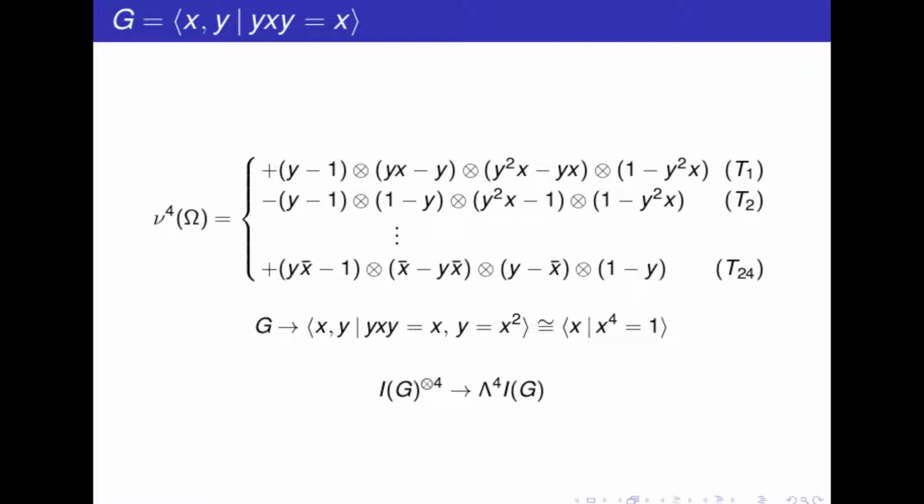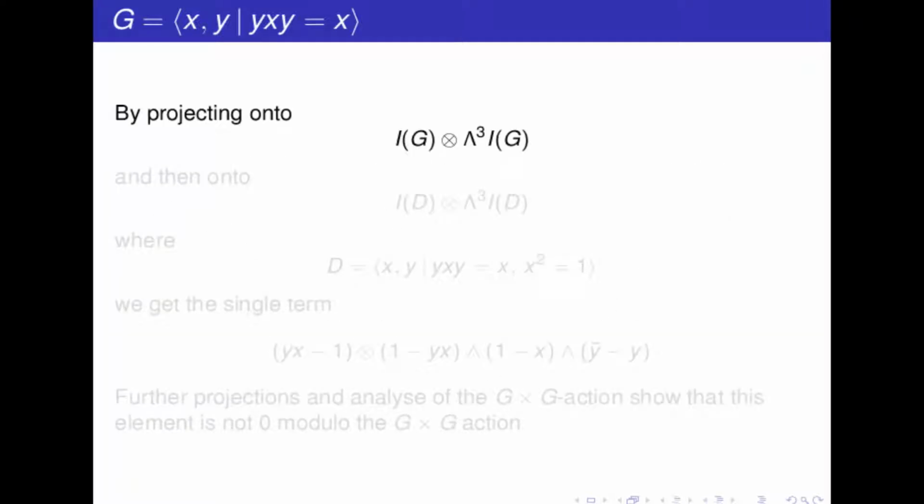And actually, if we do that, once again we get 0. But if we maintain one component and just take the third exterior powers, we get something which apparently was not 0.